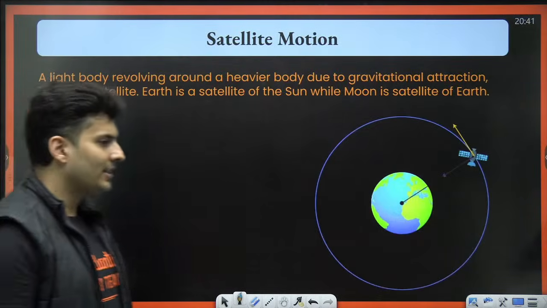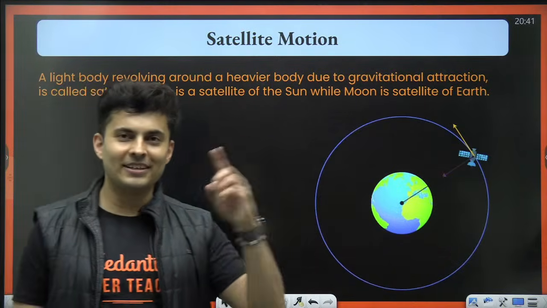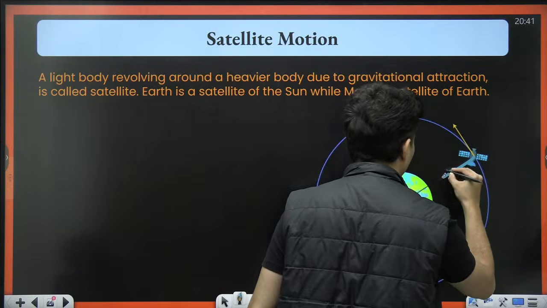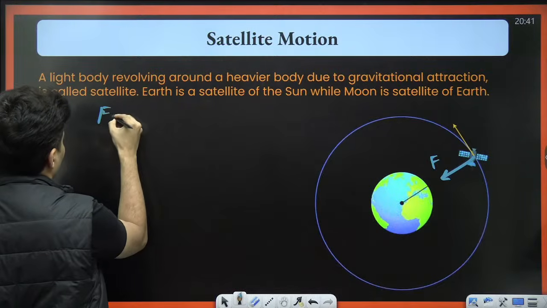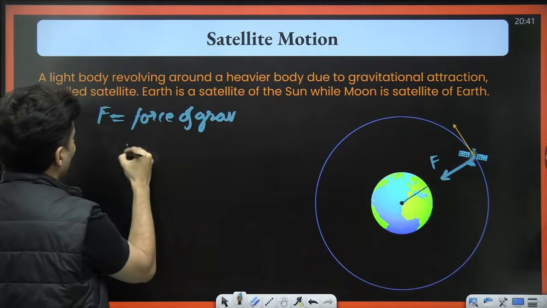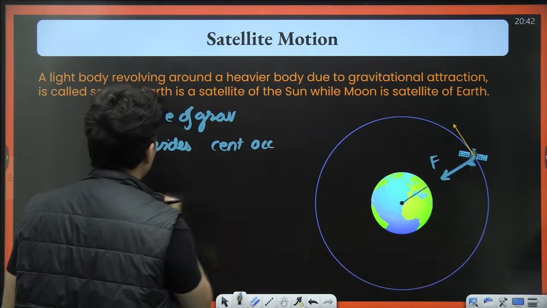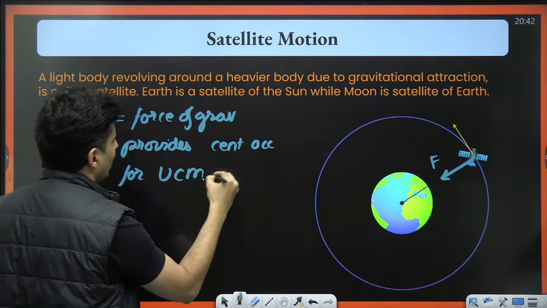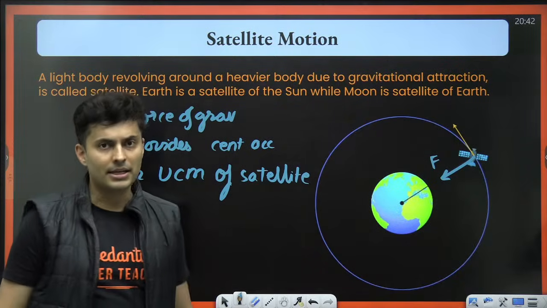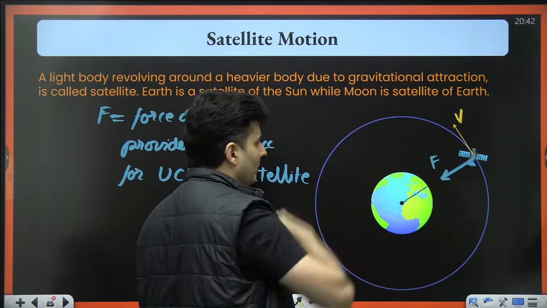Great. Let's go to satellites. Last few things are remaining. So a satellite is any body which rotates around the Earth due to the mutual gravitational pull. And that force of gravity provides the centripetal acceleration for the uniform circular motion of the satellite, right? That's what happens. So the satellite has a certain speed with which it goes around.